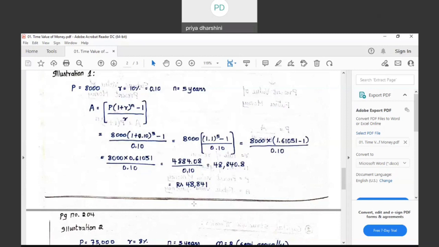A is equal to P into (1 plus R) to the power of N, where P is 8,000. 1 plus 10%, 10% is 10 by 100, which is 0.1. So you get 1.1. Is this sum clear?